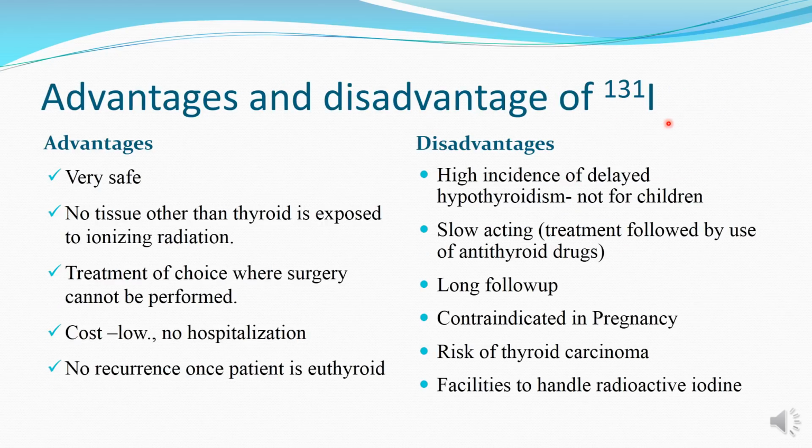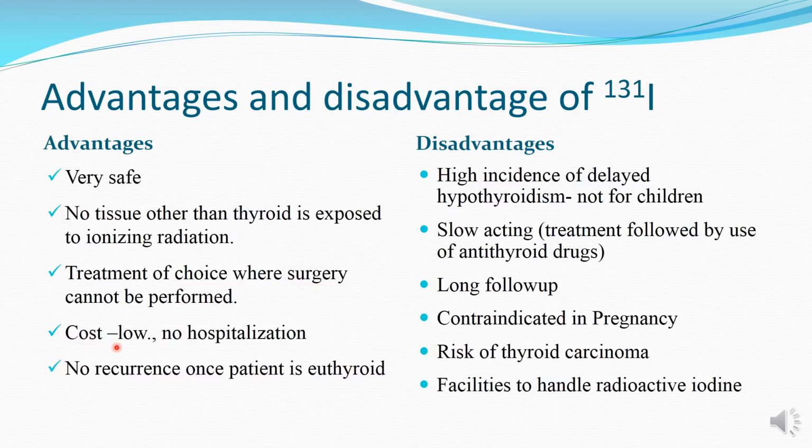Comparing it with radioiodine, the advantage is that it is a very safe option. No other tissue is damaged except the thyroid gland. It is the treatment of choice where surgery is contraindicated, for example, metastatic carcinoma or unresectable thyroid gland.